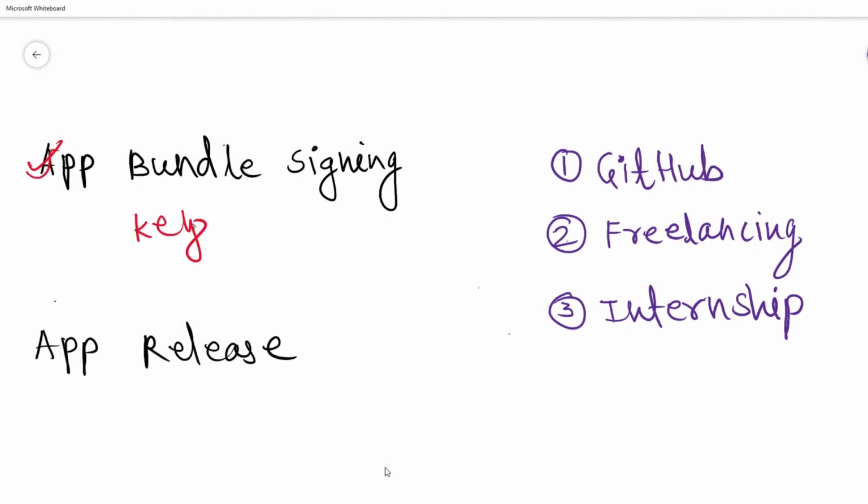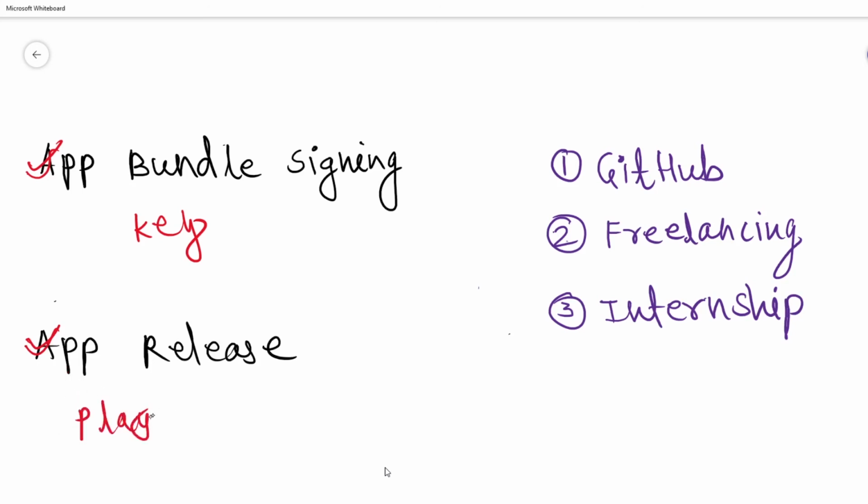Then you should know how to sign an APK bundle, because while publishing on the Play Store we need to sign the application with a unique key, and then you can simply release your application on the Play Store. This is how the Android development process works.